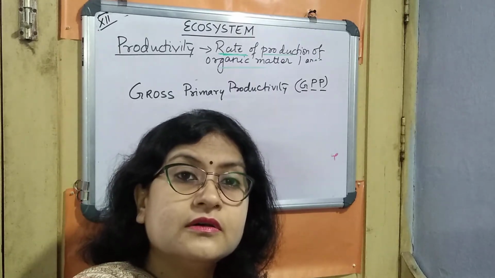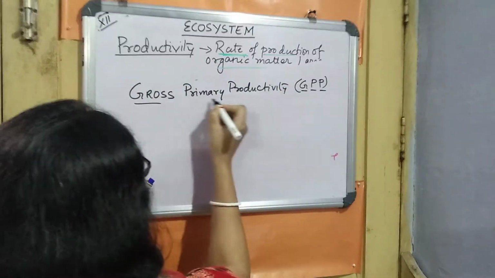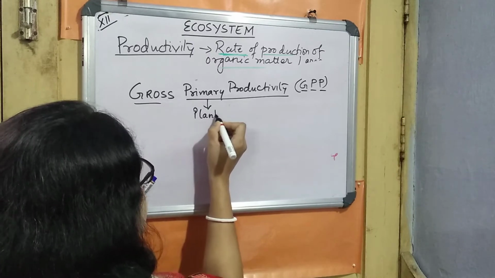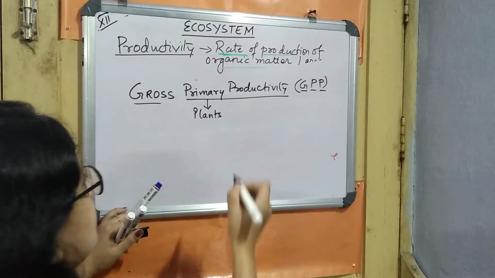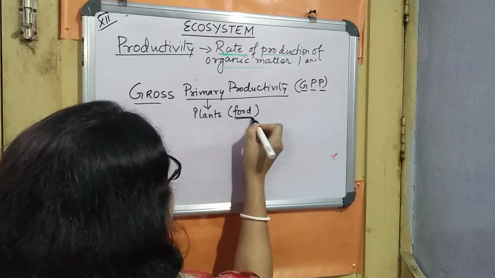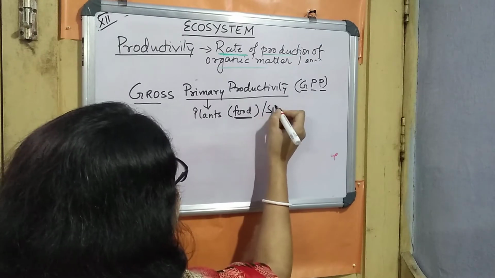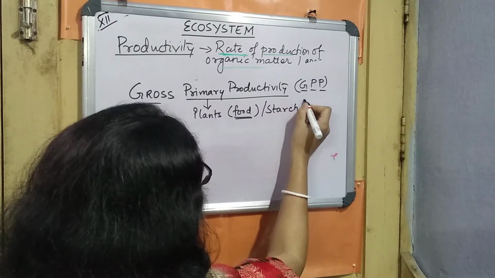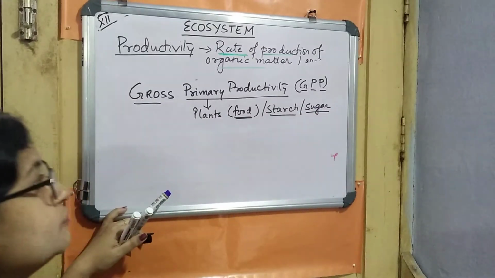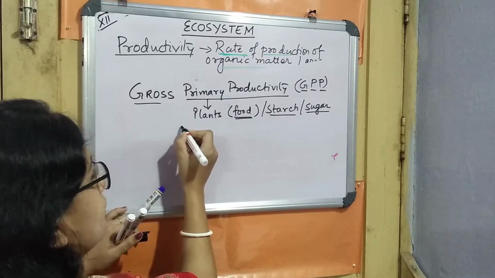So what is the important biomass which is produced? When we talk about the gross productivity, primary means we include the plants. Plants being the autotrophs, they are producing the food. That means the overall amount of food which is getting produced. This we can also call starch or a kind of sugar or glucose.